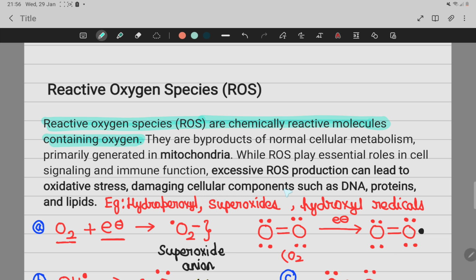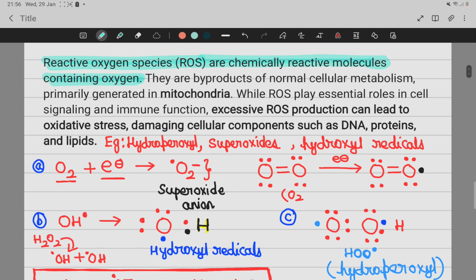They can damage cellular components. They can damage DNA. They can damage proteins. They can damage lipids, and they create big chaos in our body. What are the examples? Superoxide anion. When an oxygen molecule accepts one electron, it will convert into superoxide anion, which is a free radical, highly reactive.